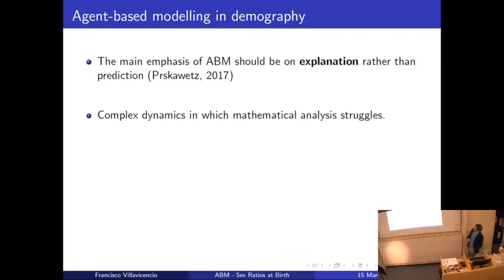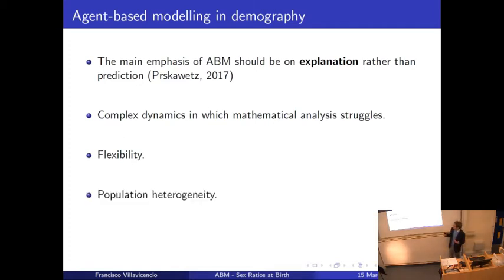Another important issue is that agent-based modeling helps to analyze complex dynamics in which mathematical analysis struggles. For example, if we want to model mortality, we can use Gompertz's model or Gompertz-Makeham. This is a very nice and easy equation. But if we want to model complex dynamics among individuals that have different beliefs and interact with each other, it is very hard to have a mathematical expression to show this. So it can be more convenient to build a dynamic model that can account for all these interactions. In turn, what ABM provides is more flexibility.